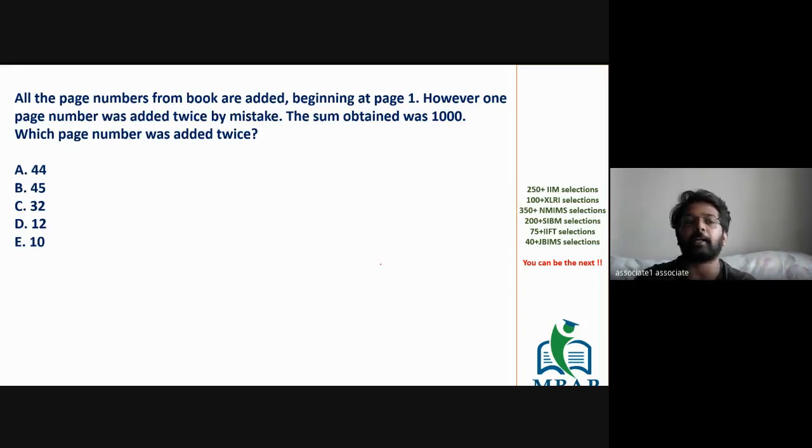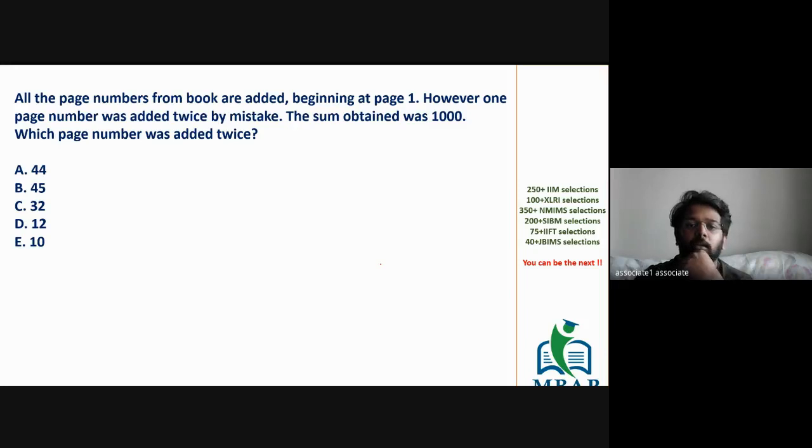Okay, anyone who's going to take a lead in solving this question? These are technical questions which usually come here every year. The pattern is the same. Someone is adding some page numbers. While adding, one time you missed adding one page number, the second time you added one page number one more time. The pattern could be either you miss a particular number, or you add the same page number one more time.